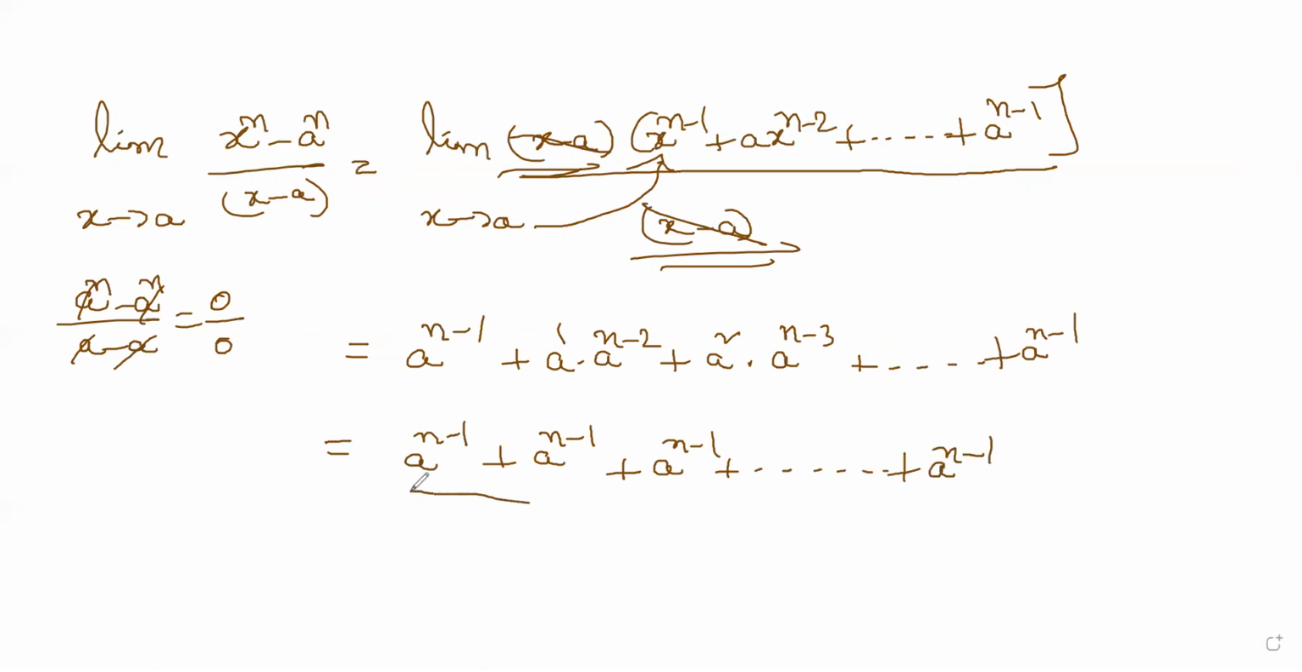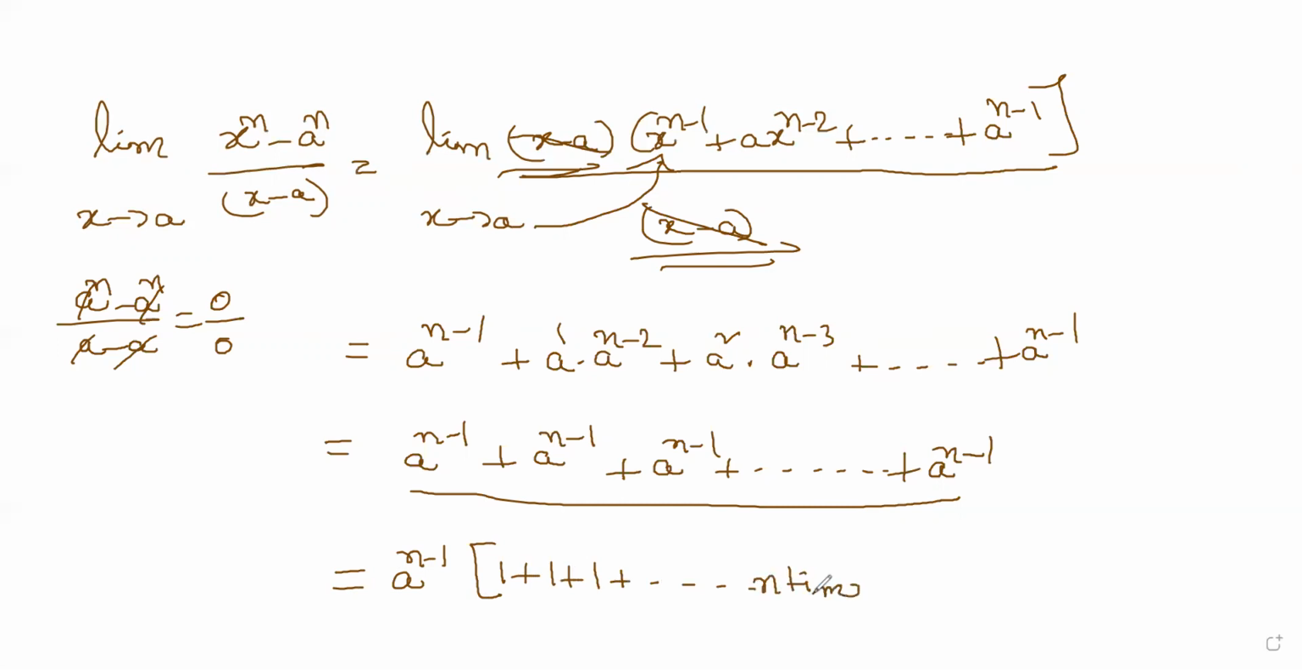This will give a total of n terms. A power n minus 1 is added n times, so you can take a power n minus 1 common. You can write 1 plus 1 plus 1, and so on up to n times. 1 added n times is n. So it is n into a power n minus 1. That's how you get the answer. Clear?